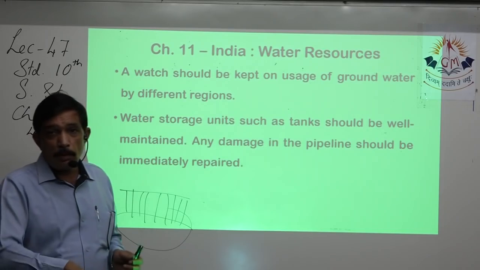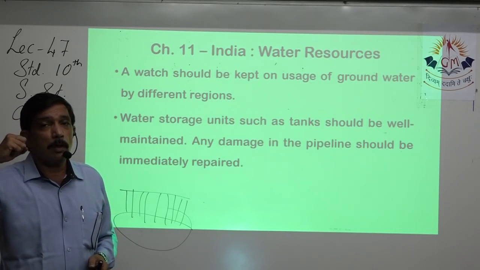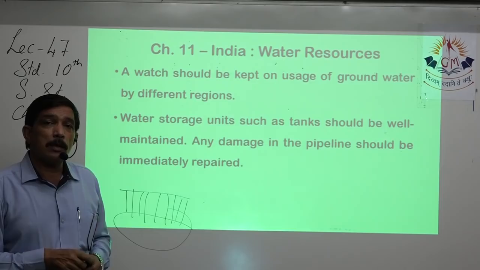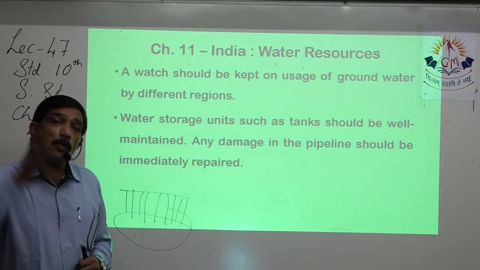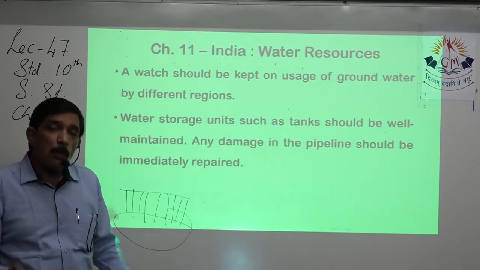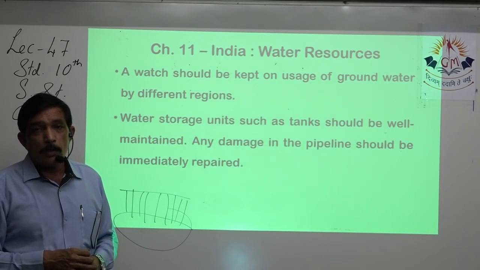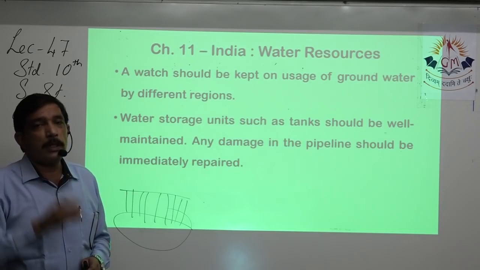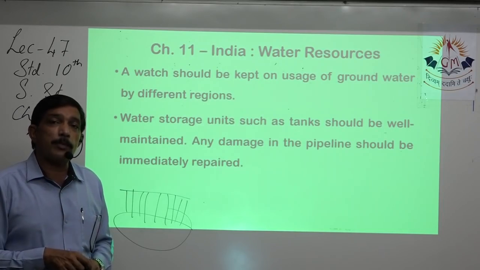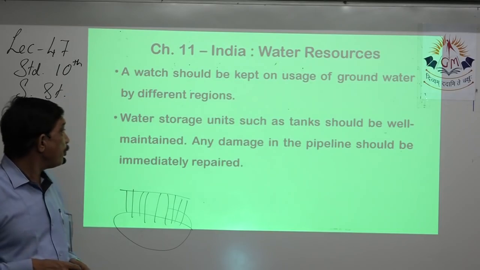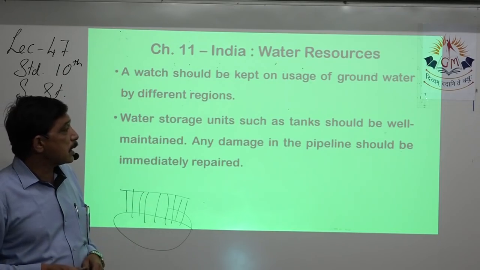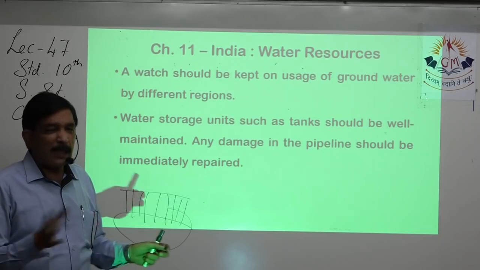So the water that is pumped out, a check should be kept, so that in some regions where water shortage is there, not only surface water, underground water also doesn't disappear. In those states or regions, a check should be kept on who is extracting more water from the ground. Water storage units such as tanks should be well maintained, with cleanliness, etc.